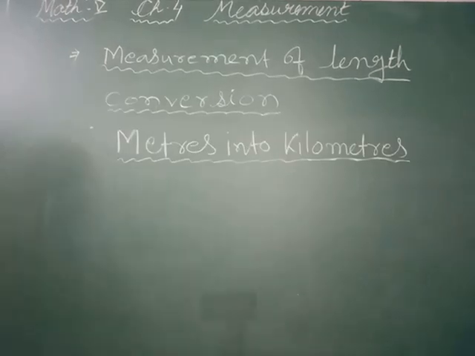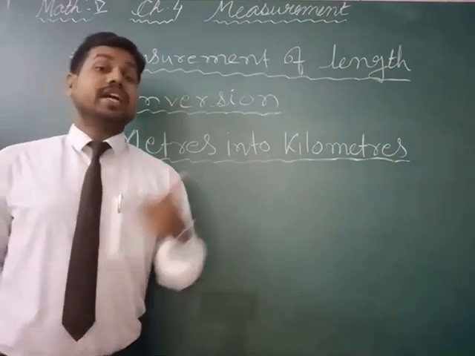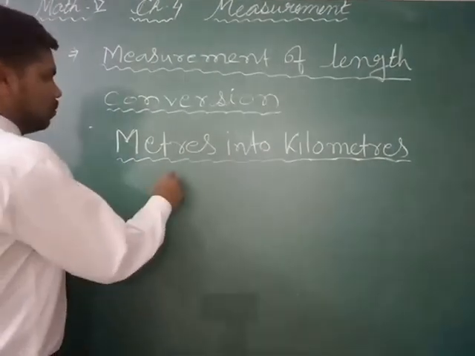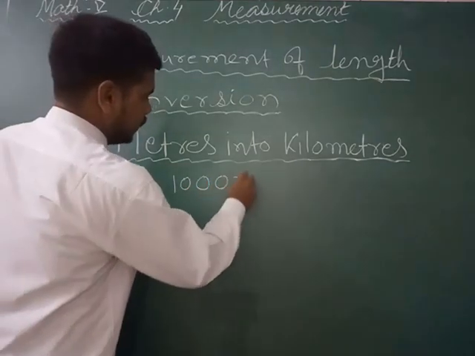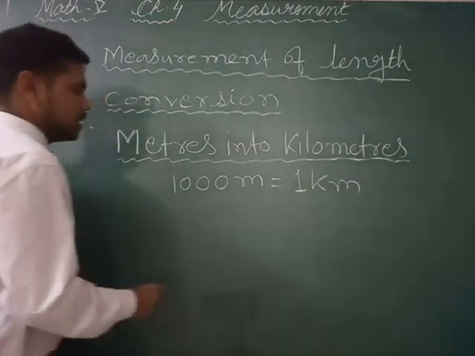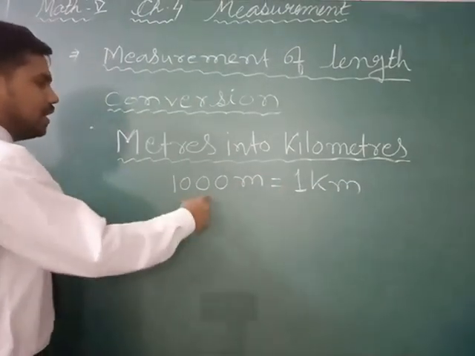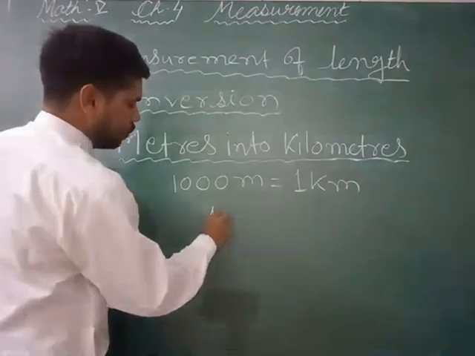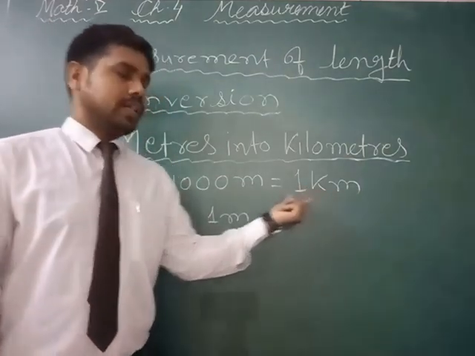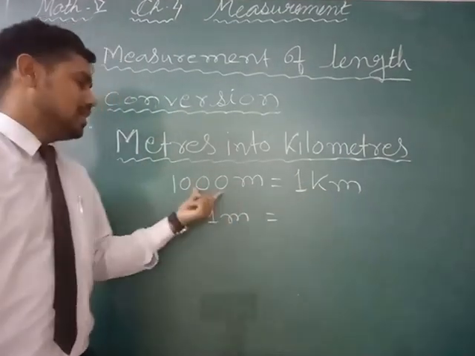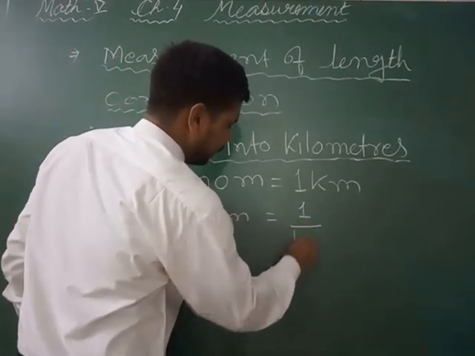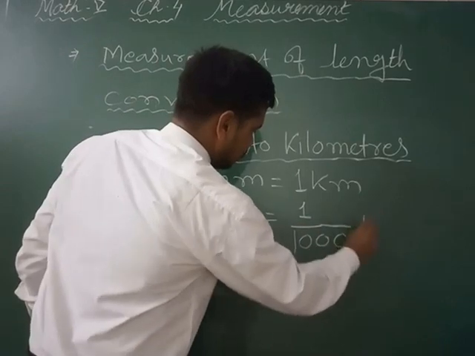Now we will see how we can convert meter into kilometer using decimals. Okay. So we know that 1000 meter is equal to 1 kilometer, right? So suppose now I want to convert 1 meter into kilometer. So how can we convert? 1 meter will be how much? If 1000 meter is equal to 1 kilometer, then 1 meter will be 1 divided by 1000 kilometer.